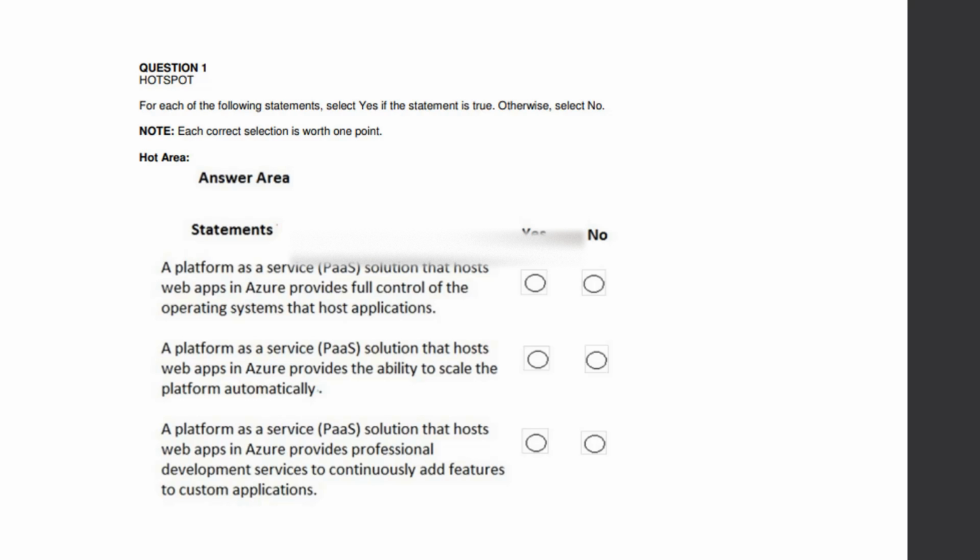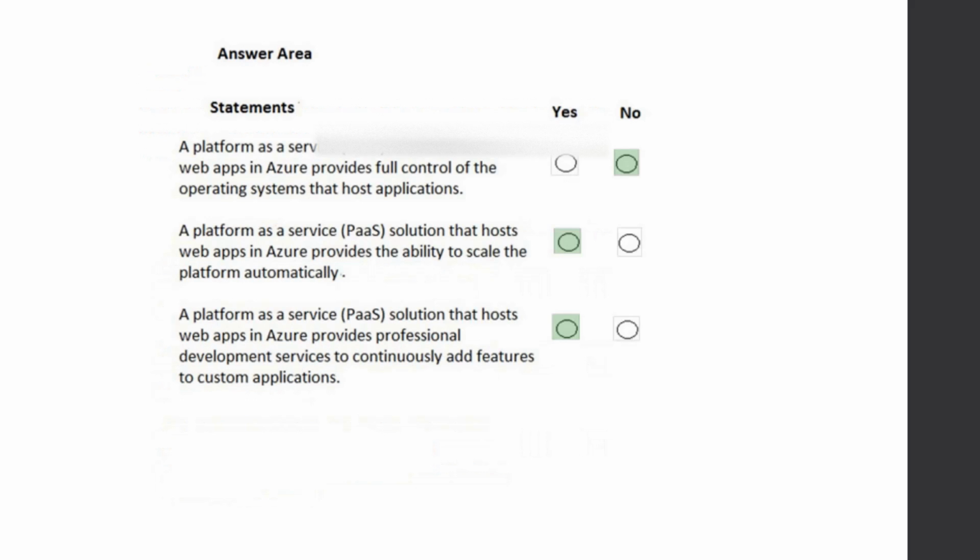So this is the first question. This is true or false. We have three statements over here, and you have to find the right answer. So I'm going to the next question. The statement: the Platform as a Service (PaaS) solution that hosts web apps in Azure provides full control of the operating system that hosts the application. No.